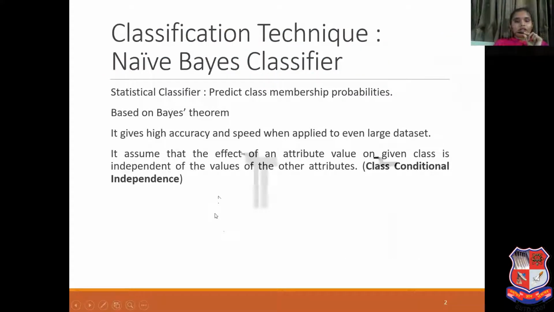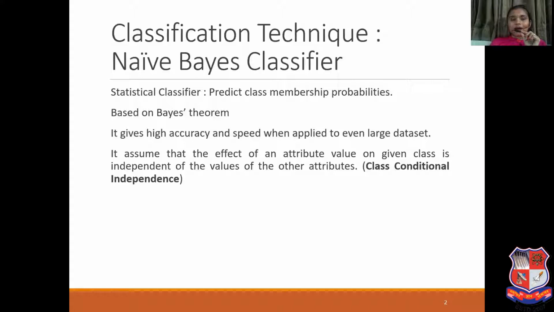So what is the classification? In the classification technique, the naive-Bayes classifier is actually a statistical classifier. It predicts the class membership probability. It is based on the Bayes theorem. It gives high accuracy and speed when applied to even large data sets. It assumes that the effect of an attribute value on a given class is independent of the values of the other attributes. So that's why it is known as the naive-Bayes classifier.